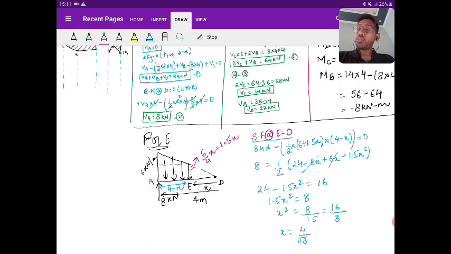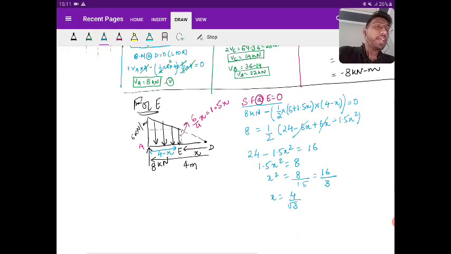What's the value? 2.309. So I'm taking it as 2.31.